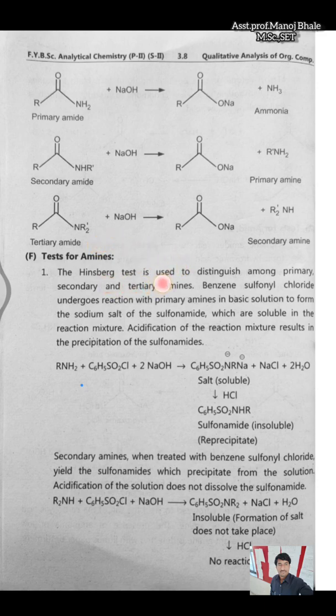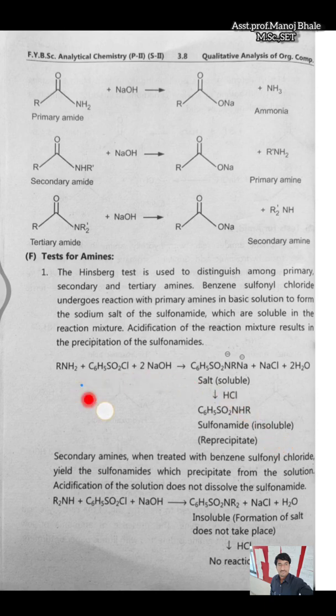Now the test for the amine, which distinguishes primary, secondary, and tertiary amine. We are using benzene sulfonyl chloride, which we are reacting in a basic solution. This NaOH is a basic solution, which forms the sodium salt of the sulfonamide, which is soluble in the reaction mixture. So on acidification of this mixture, there is a precipitate formation of the sulfonamide.